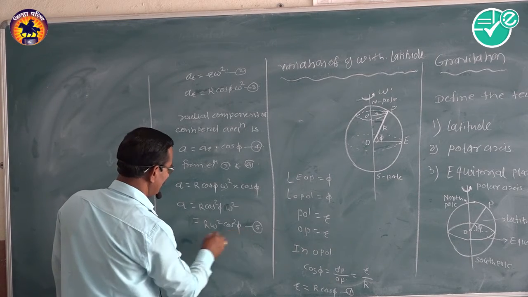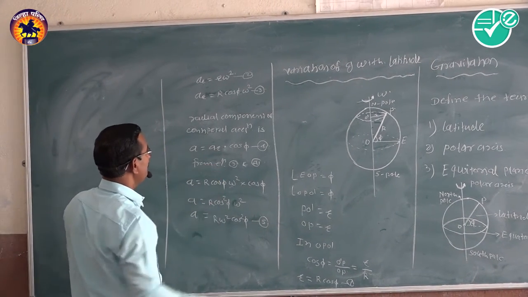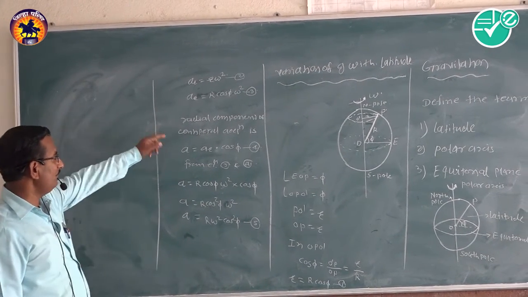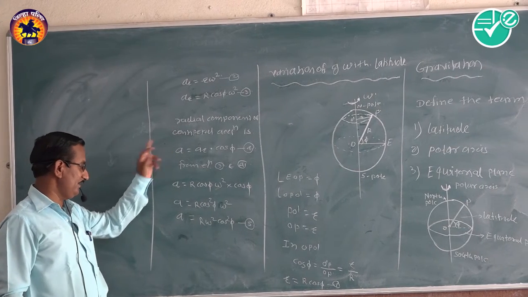That is equation 5, the radial component of the centripetal acceleration.